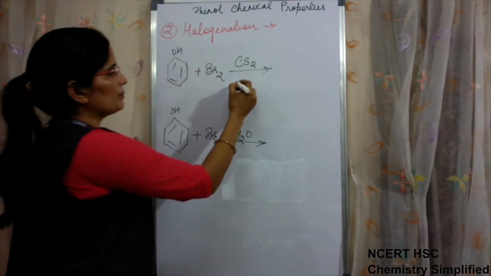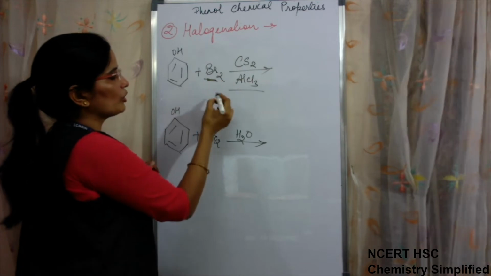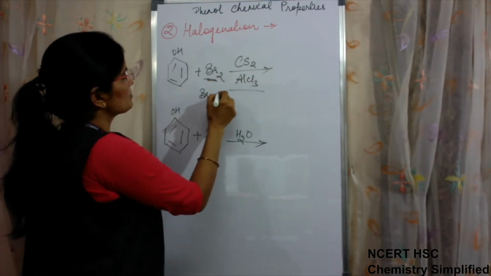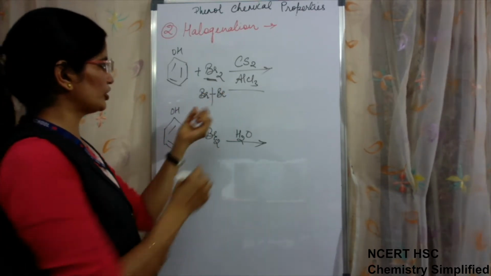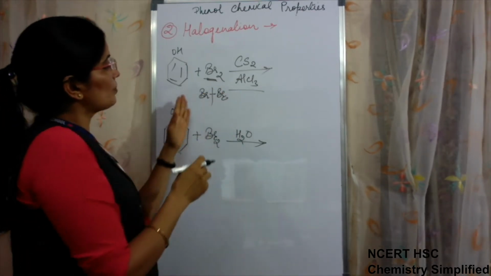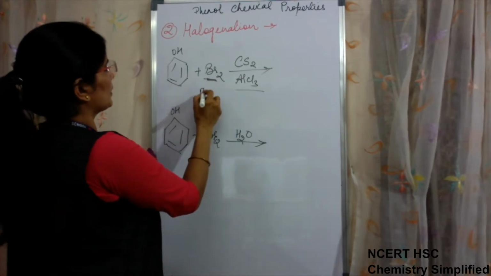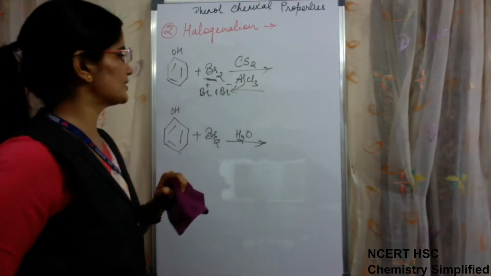So the main purpose of using AlCl3 was to polarize this molecule, because this is a homonuclear molecule, meaning Br and Br have no polarity, a homopolar molecule. To make it polar so that it breaks as Br positive and Br negative, we require AlCl3.